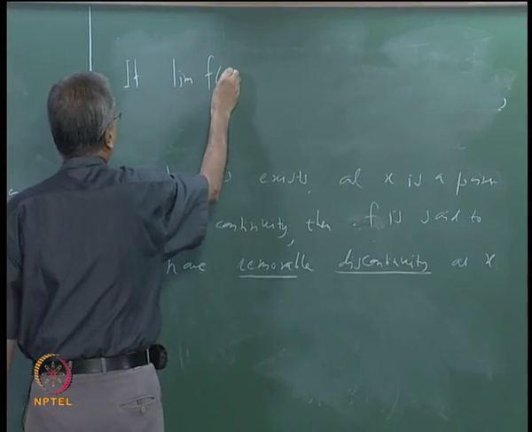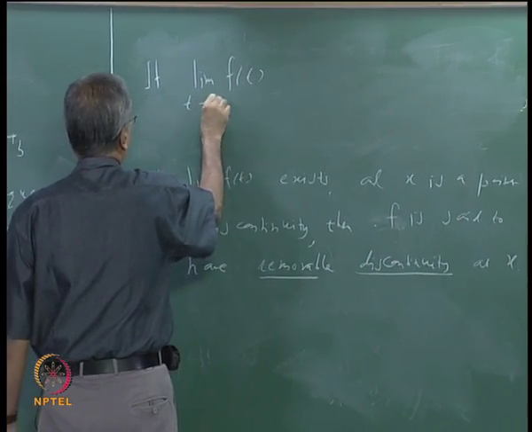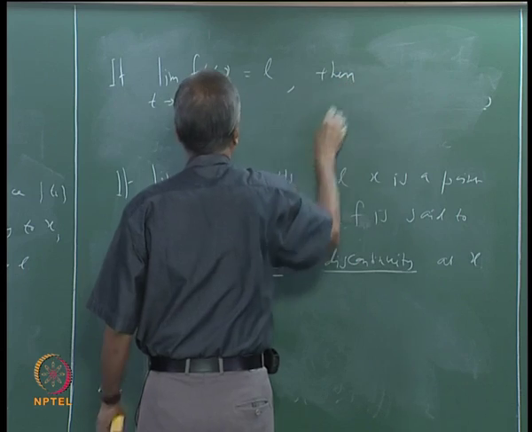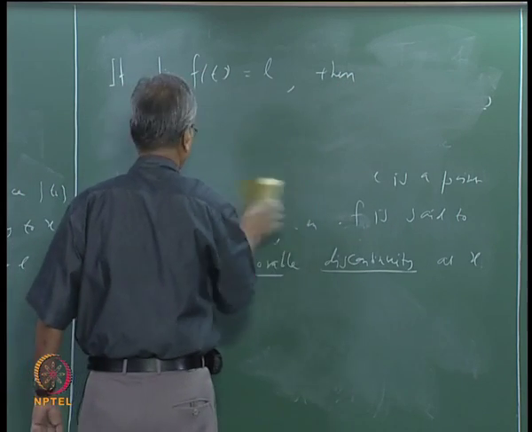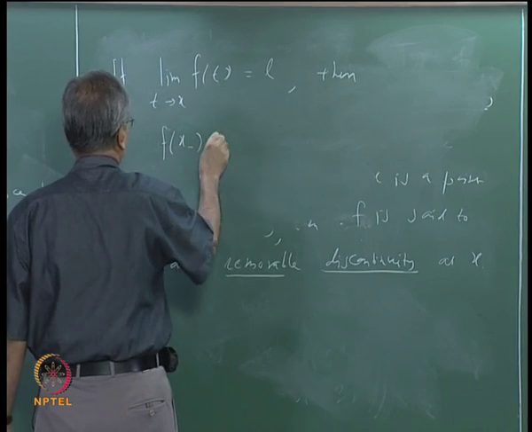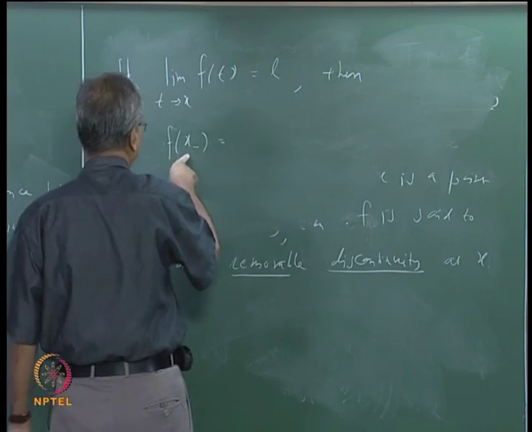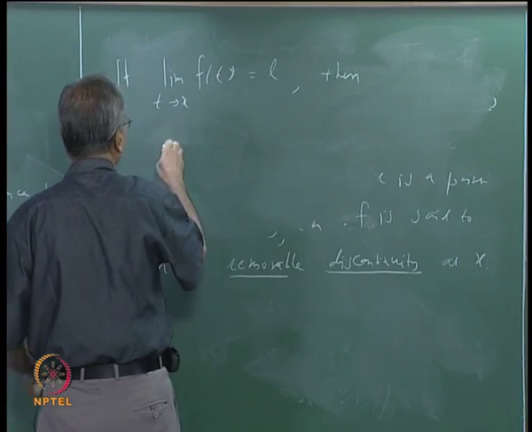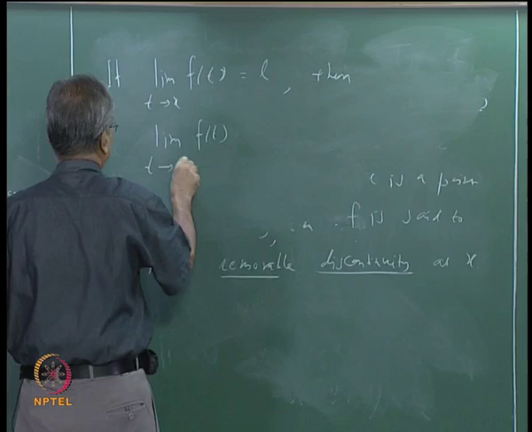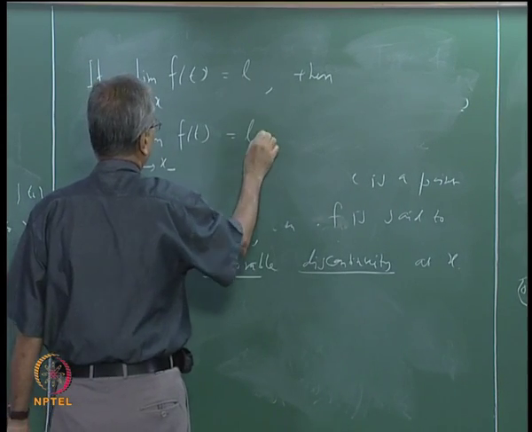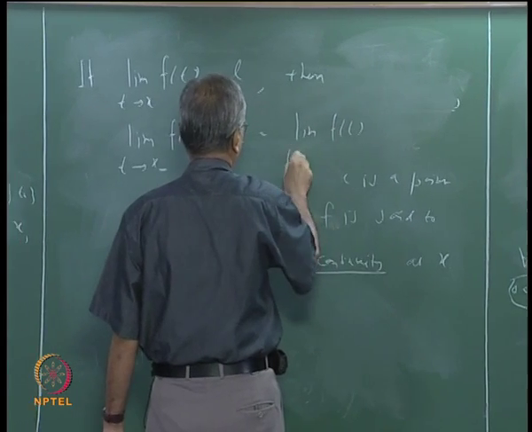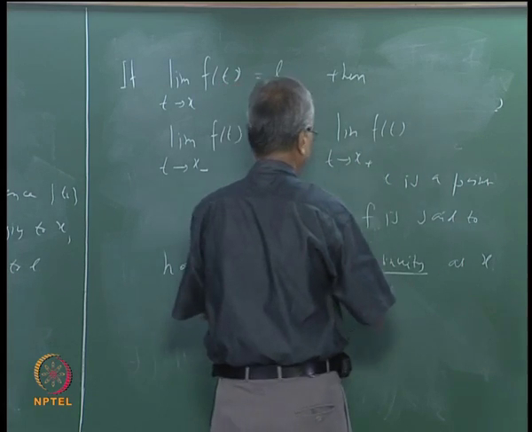If limit of f(t) as t tends to x exists and that is equal to L, then limit of f(t) as t tends to x minus exists and that is equal to L, and that is also same as limit of f(t) as t tends to x from right.